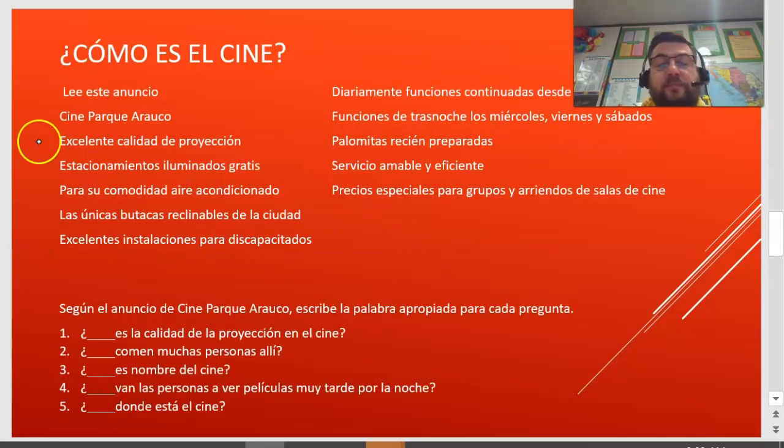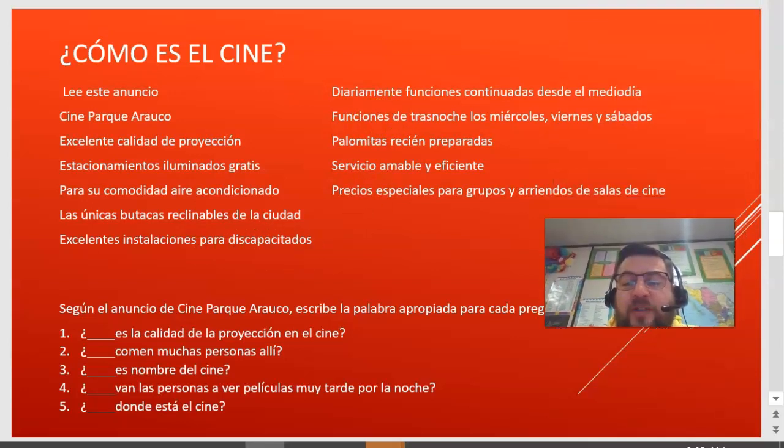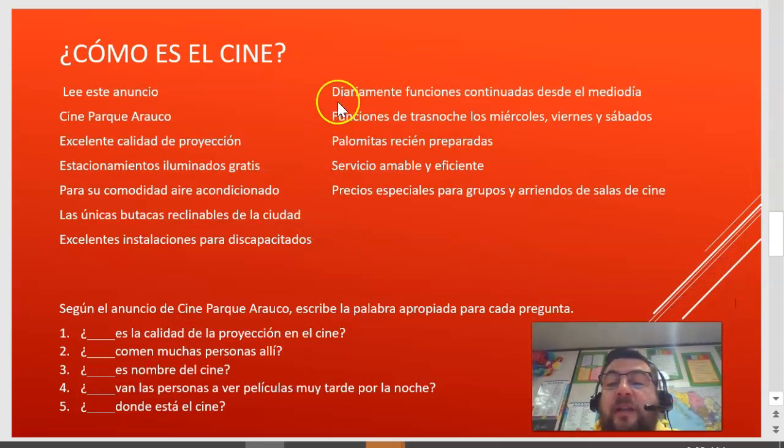Alright. ¿Cómo es el cine? Lee este anuncio. So read this announcement. So the announcement is Cine Parque Arauco. Excelente calidad de proyección. Estacionamientos iluminados gratis. Para su comodidad, aire acondicionado. Las únicas butacas reclinables de la ciudad. Excelentes instalaciones para discapacitados. There's a lot of cognates here, so if you don't know the words, just look at the words, right?